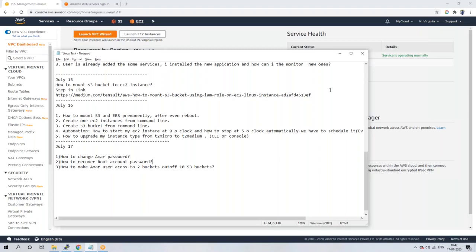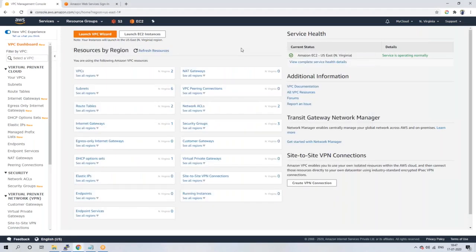Why are private IPs required, guys? There are two purposes. One purpose is that we don't have enough IPs in the market. Remember this. We have only 1 crore 70 lakhs IPs. How many fields do you have in your IP address, guys? 4 fields, right?